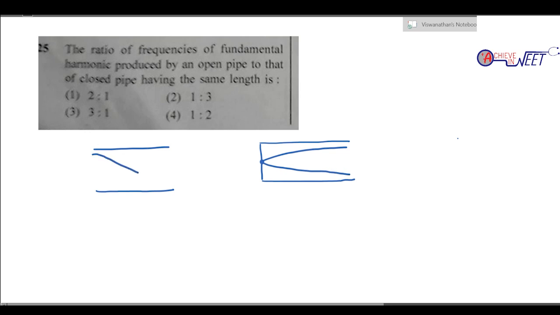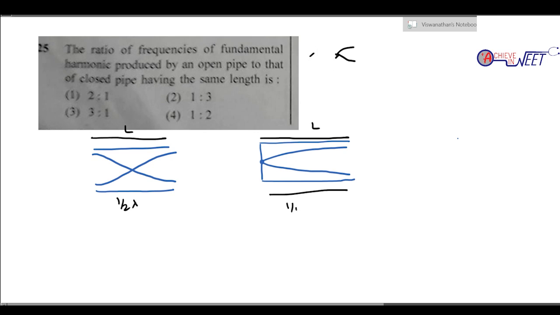For the minimum possible frequency, you're going to have something like this. Let's take the length of both as L. Now you see this is one whole wavelength. If this infinite loop is completely done, it is one whole wavelength. If I cut one quarter from this side and one quarter from that side, it becomes this shape, which is half wavelength, half lambda. If I cut another quarter, it becomes quarter lambda. So this is 1/4 lambda.